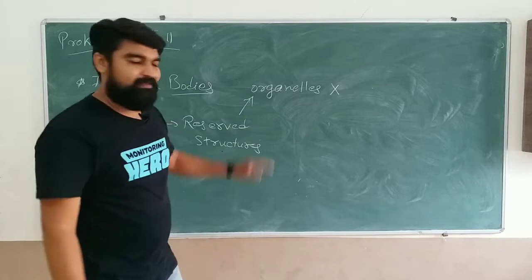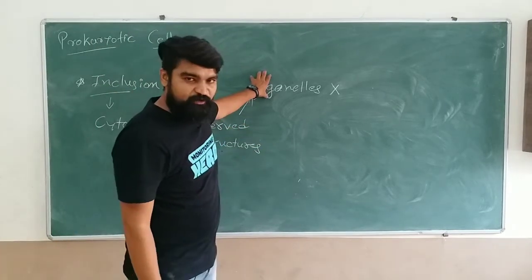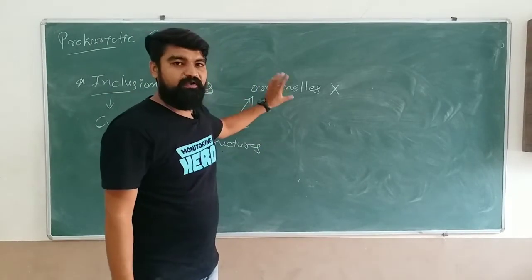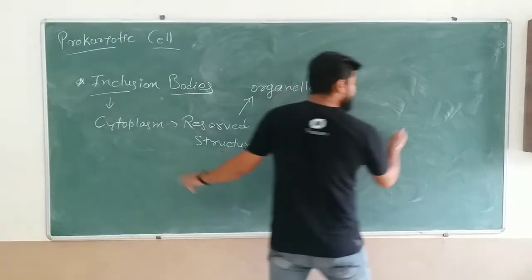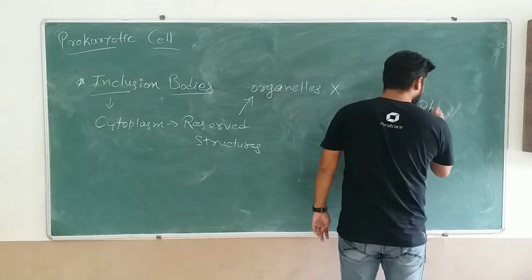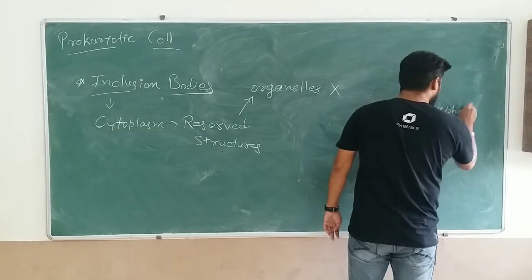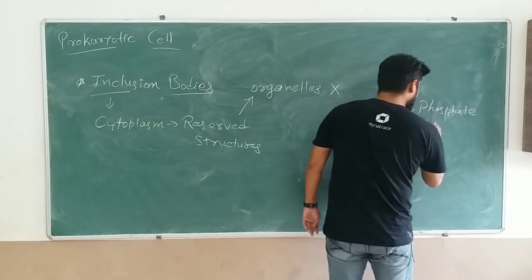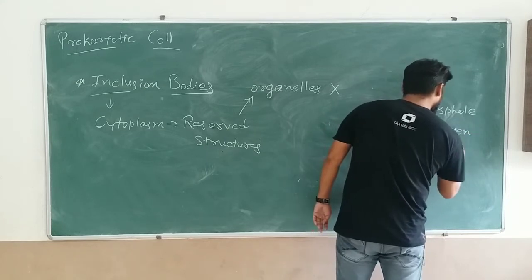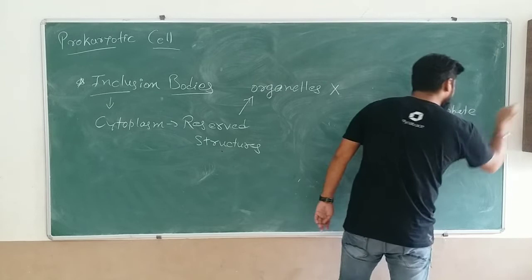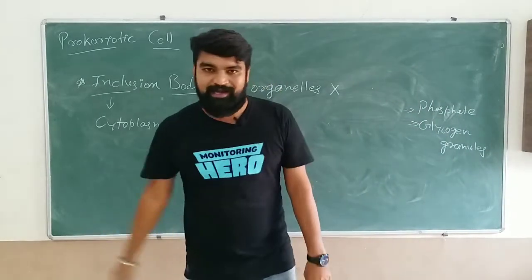In case of eukaryotic cell they have organelles which are properly membrane bound. These are not membrane bound, and for example they are phosphate granules and glycogen granules which are involved in specific biochemical activities.